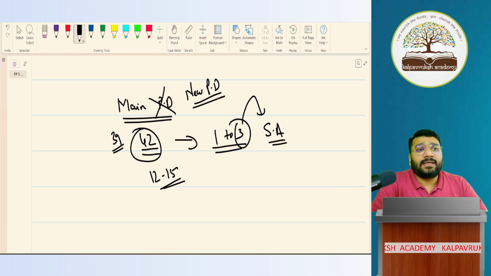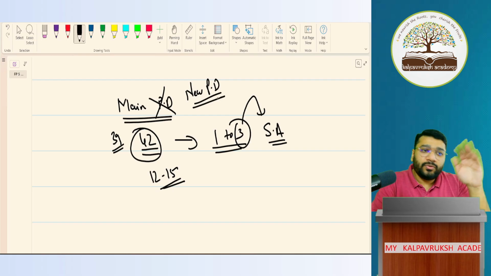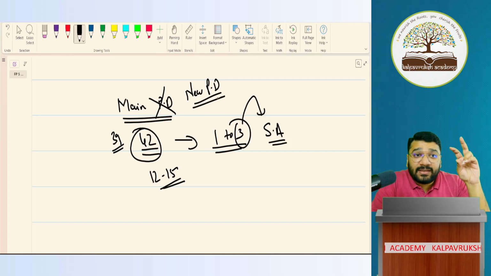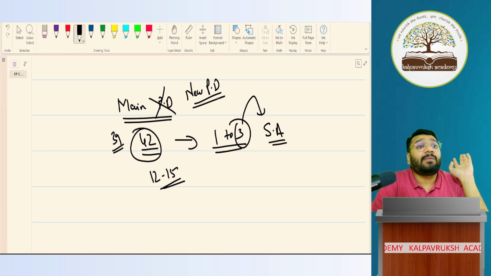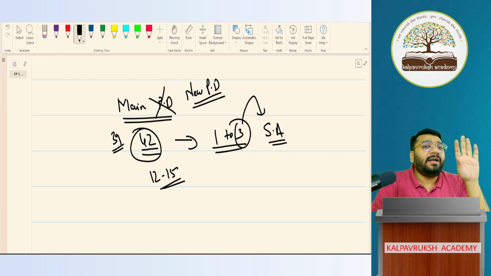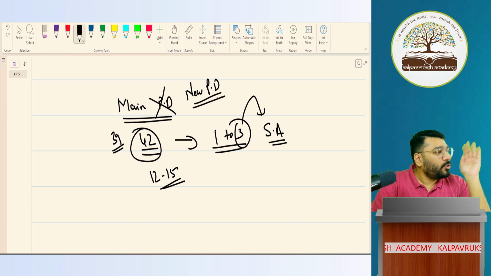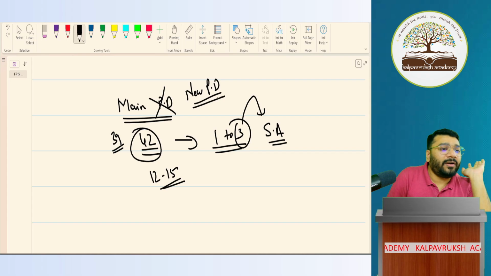The question you are asking is, if any additional capital comes into the picture in between, we are supposed to put a supplementary agreement. That's a different story. Nobody is doing it because nobody cares about the Partnership Act. Nobody follows the Act properly. If you go to any firm, partners will contribute additional capital and there is no documentation for that. But the law says that whenever any new capital comes in, whenever there's an alteration in the capital structure, you have to have a supplementary agreement to capture that. In reality, nobody is doing it because there is no one to check. So we have flexibility, and we take advantage of that flexibility. Got it?